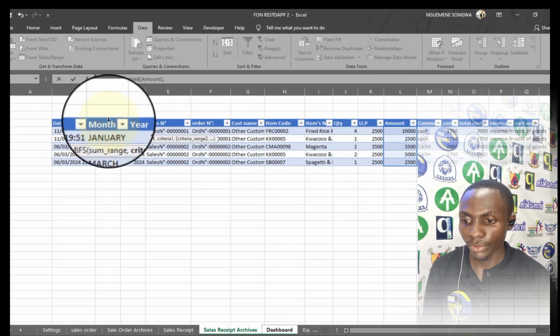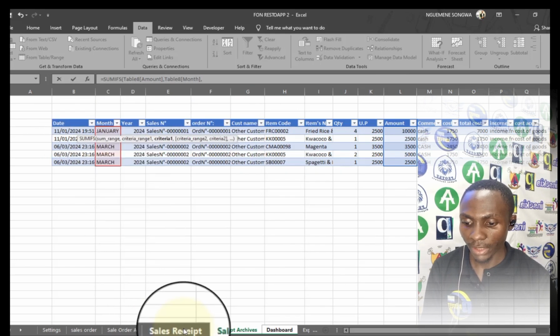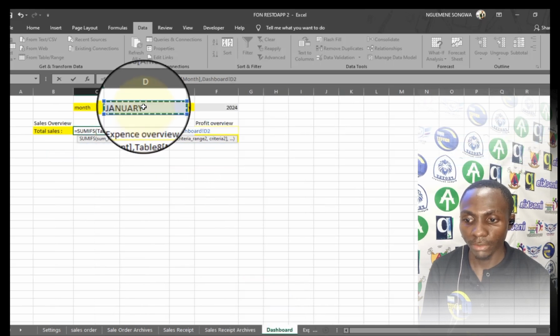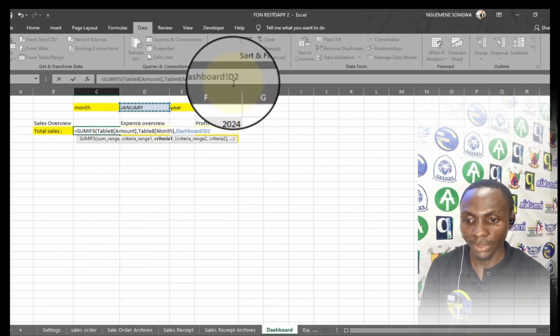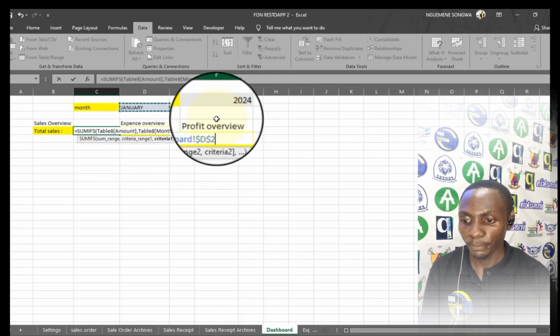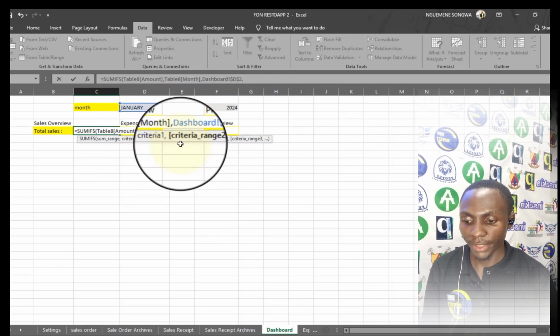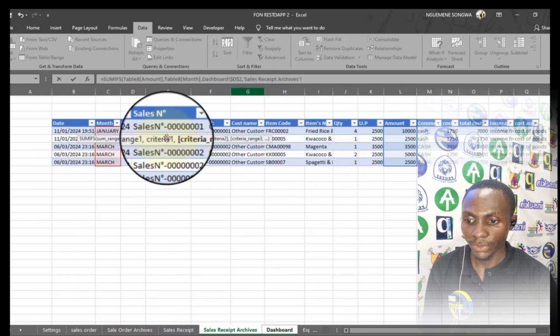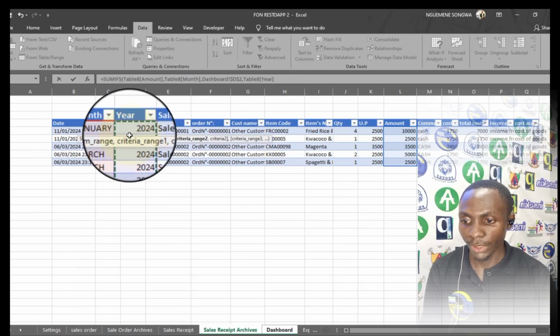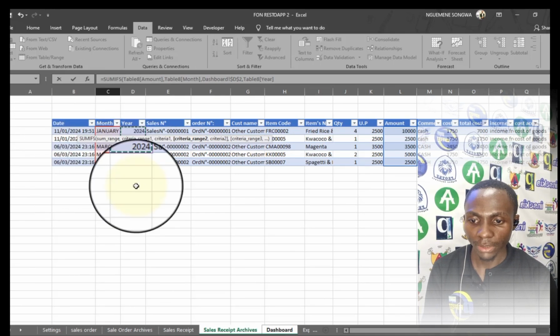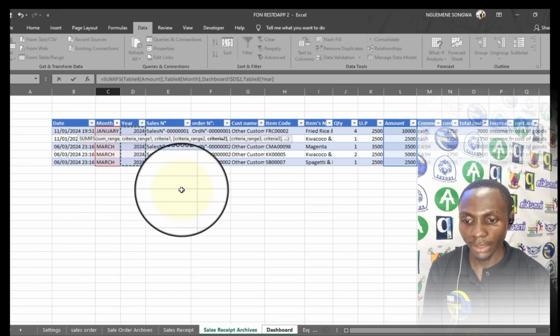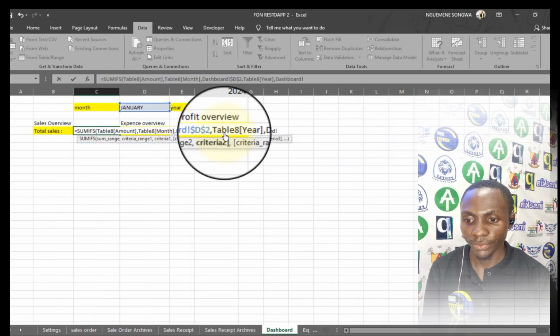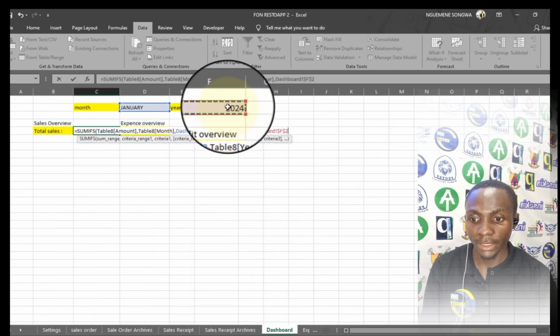The first criteria range is going to be in terms of months, and the criteria in this criteria range is what is in this cell in my dashboard, which is D2. So I'm going to put the dollar signs on D2 so that it is locked to this cell. And the second criteria will be in terms of the years, because I have made it in such a way that when the date appears, the month and the year equally appear. The criteria for this second criteria range is going to be the year. I'm also going to put dollar signs in there.